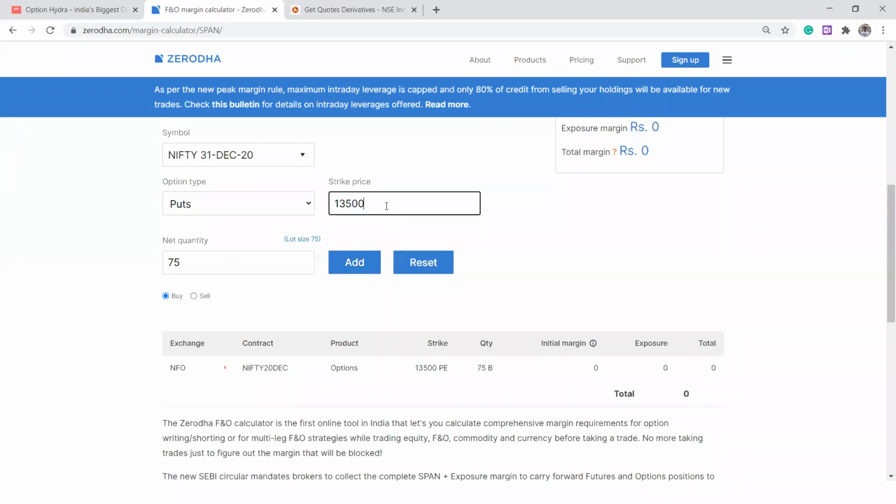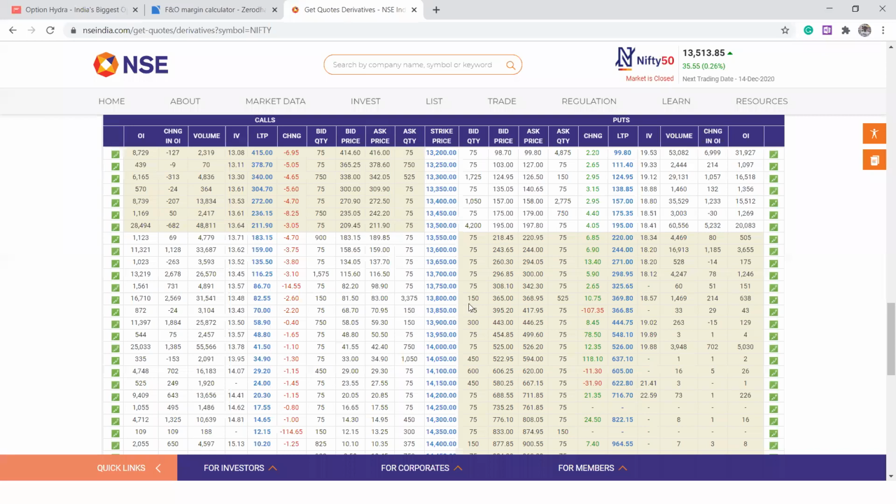I'm going to sell the 13,000 put option, or maybe 13,200, something like this. I'll go and sell it. In this case, earlier my total risk was the total premium, 195.